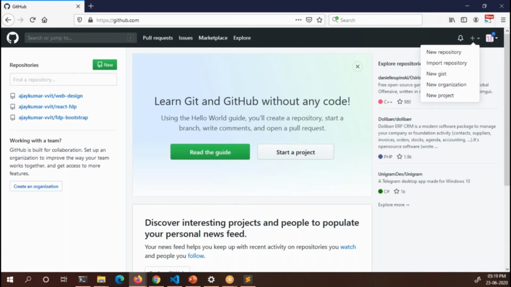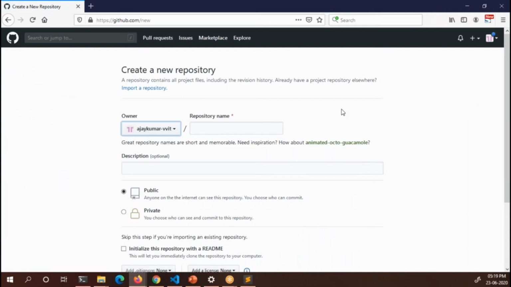There is a little plus symbol on the top right corner. When you click on it, there is a new repository option. You can click on new repository here. This will get you to a new repository page. You can create the new repository by entering the name.